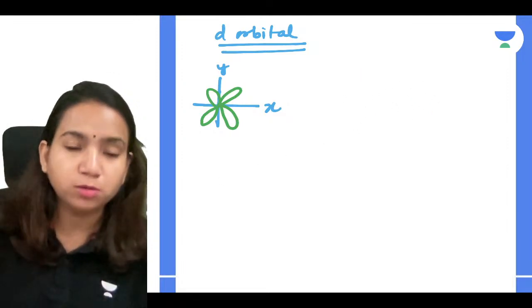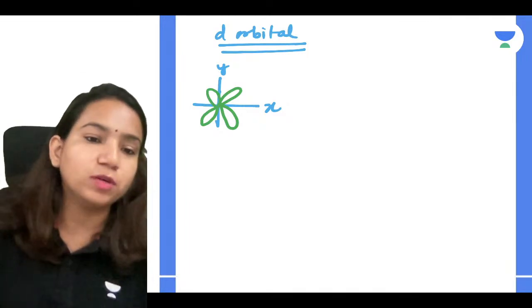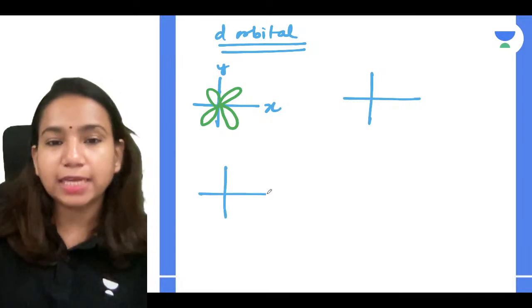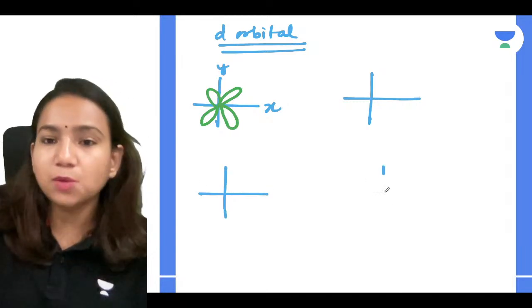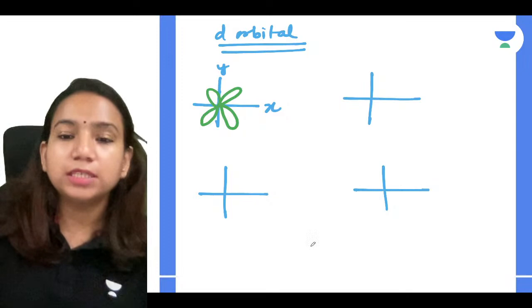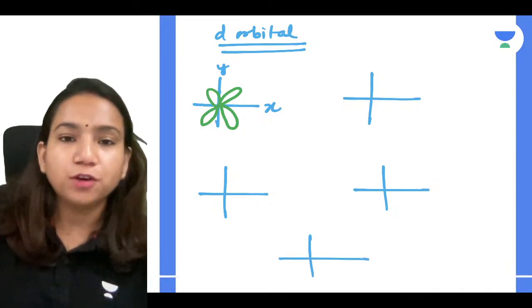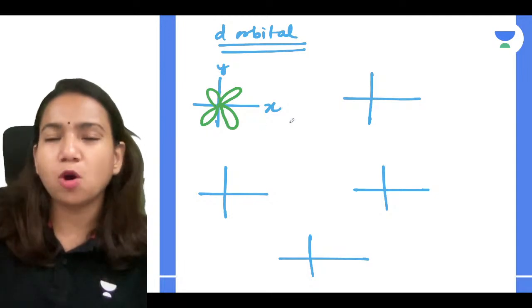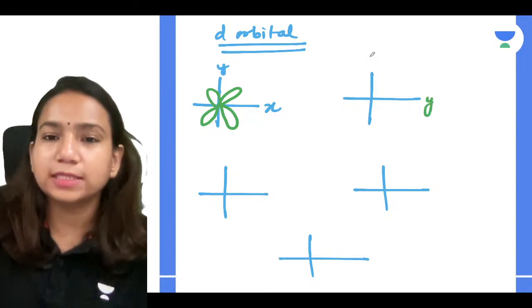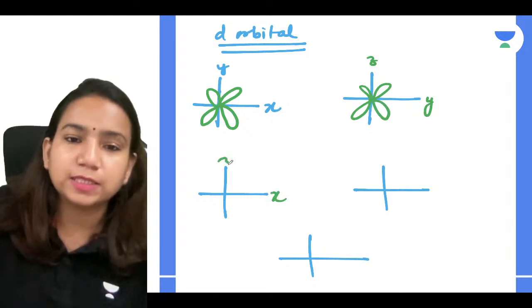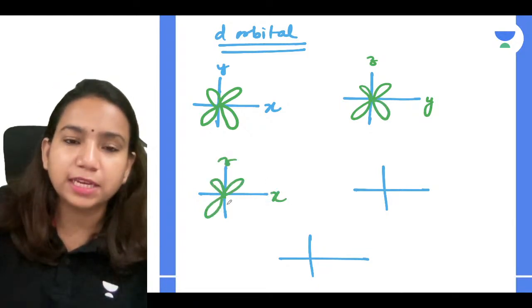If it can be found between x and y, it can be found in between y and z also, correct? It can be found between x and z also. Clear with it, guys? Now let's discuss what are the 5 orientations. The first orientation is very simple. Along xy axis, along yz axis we can relate. It can be along x and z axis, so double dumbbell can exist.